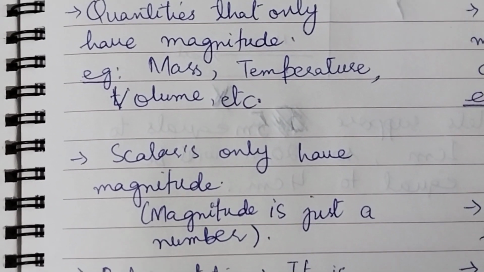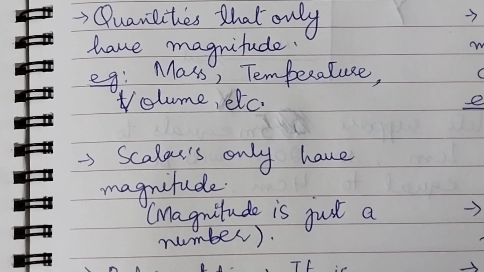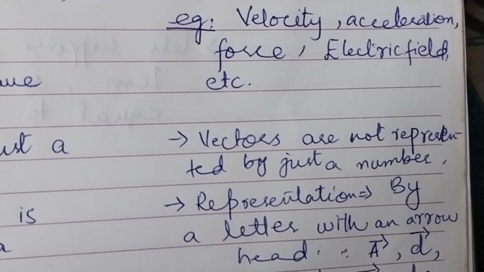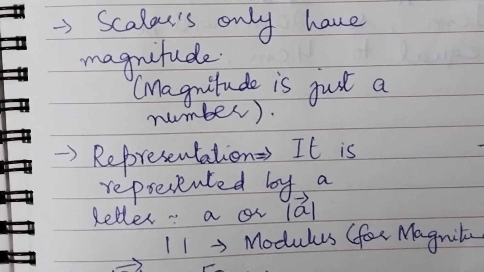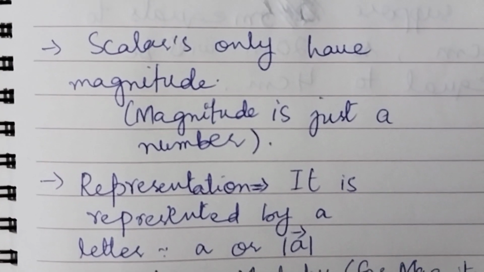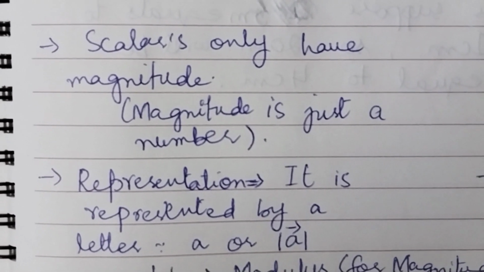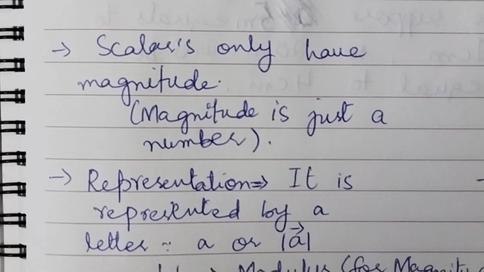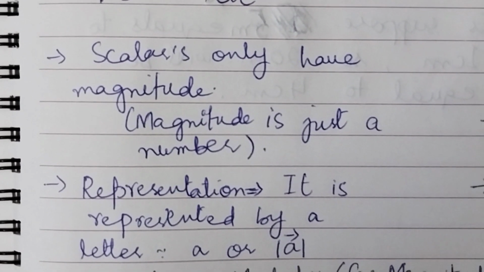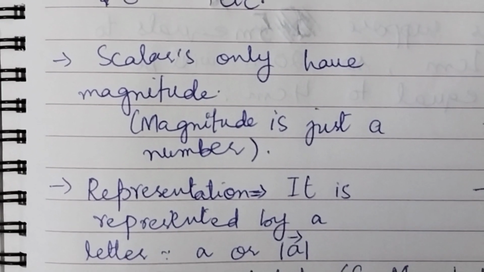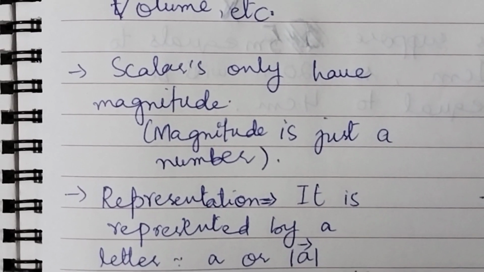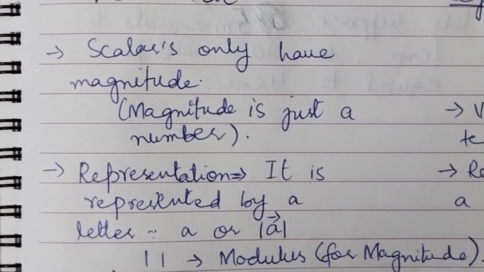Scalars only have magnitude, as I just said, and magnitude is just a number, while vectors are not represented by just a number. Now see how a scalar is represented. Scalars are represented by simply a letter, or a letter having an arrowhead, and the same letter is confined between two parallel lines, which are called modulus in mathematical language.